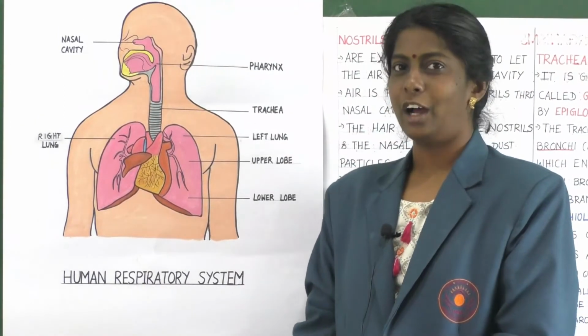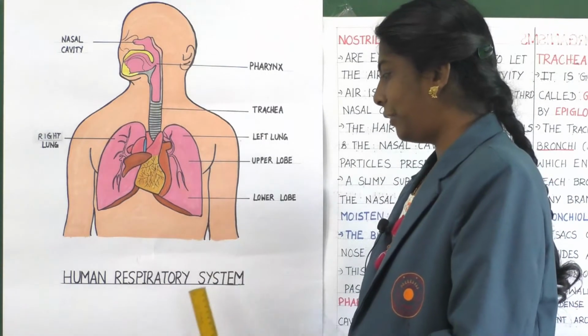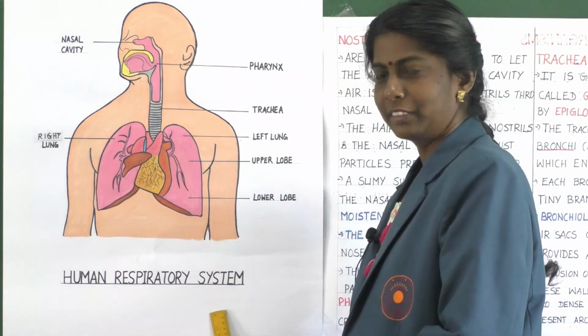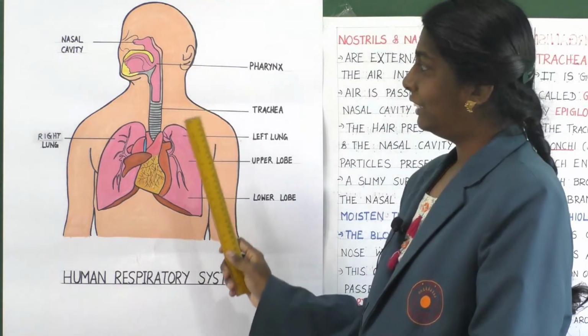Yes children, now you can see the picture of the human respiratory system. Clear? So what are the parts I mentioned?